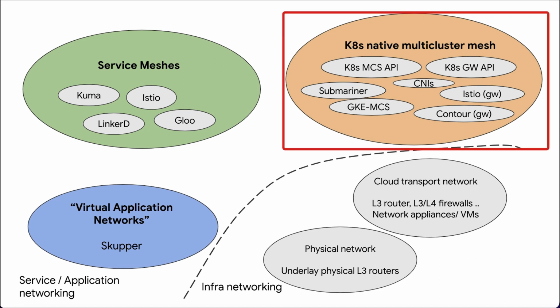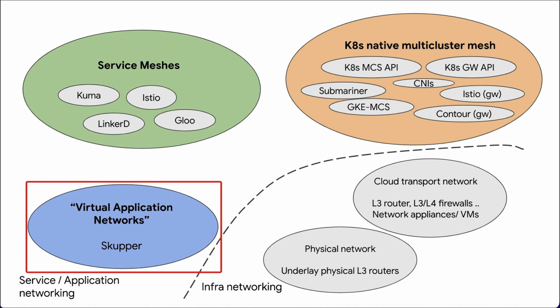On the top right, we have the orange bubble, which we're referring to as the Kubernetes native multi-cluster mesh technologies. Here, the projects leverage the fact that Kubernetes itself is essentially a service networking technology. There are services, you can have pods to services and various kinds of service discovery features. So why not extend Kubernetes in the multi-cluster space? That's what projects like the Kubernetes Multi-Cluster Services API and the Kubernetes Gateway API are doing. And there are various implementations like Submariner and GKE MCS that are implementations of these. So that's bucket number 2.